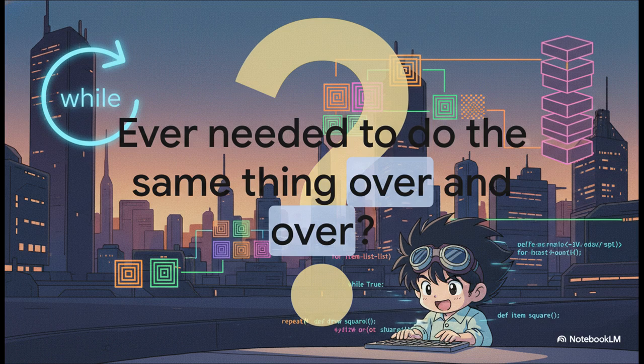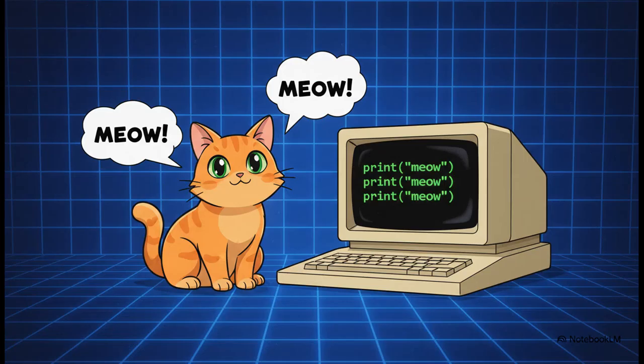and again. In programming, a classic example might be just making a program do something simple, like, say, making a cat meow. So if we wanted our program to meow 3 times, what's the most obvious way to do it? Well, you could just write the print command 3 times. And you know what? For 3 times, that's totally fine. It's simple, it's clear, it works.